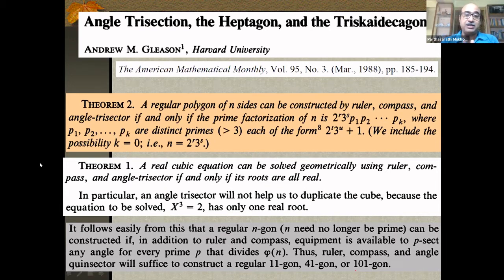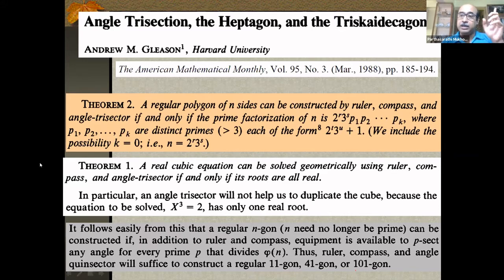And the theorem is very similar in spirit: if and only if the prime factorization of n is 2 to the power r into 3 to the power s, p1, p2, ..., pk, where p1, p2, ..., pk are distinct primes greater than 3, each of a specific form. These are like Fermat primes; they are called Pierpont primes: 2 to the power t into 3 to the power u, plus 1.